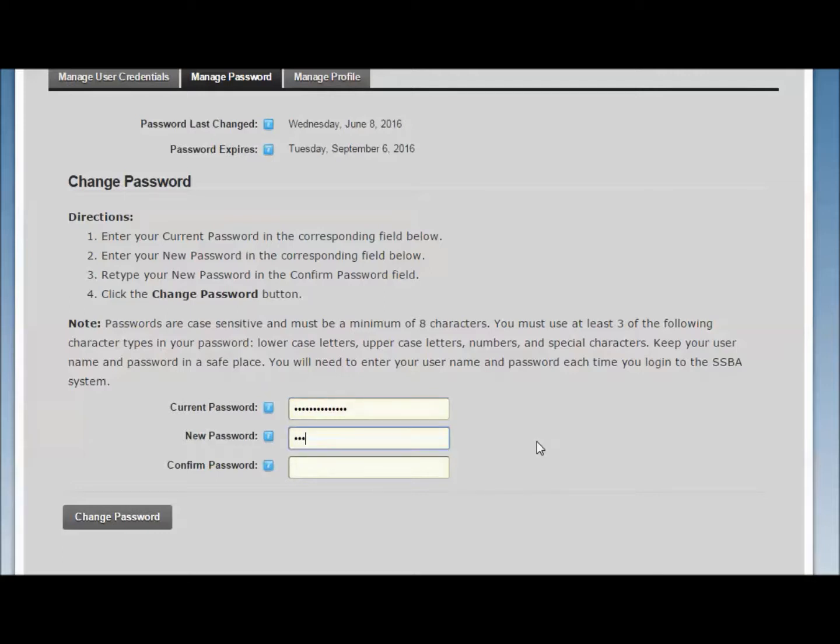You must use at least 3 of the following character types in your password: lowercase letters, uppercase letters, numbers, and special characters. Confirm your new password by typing it again in the Confirm Password field. Click the Change Password button.